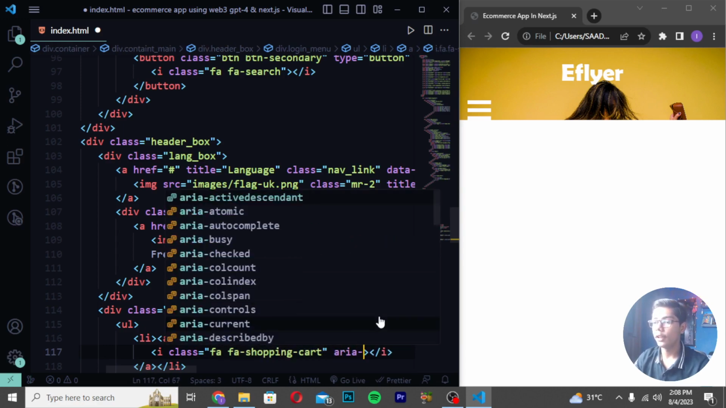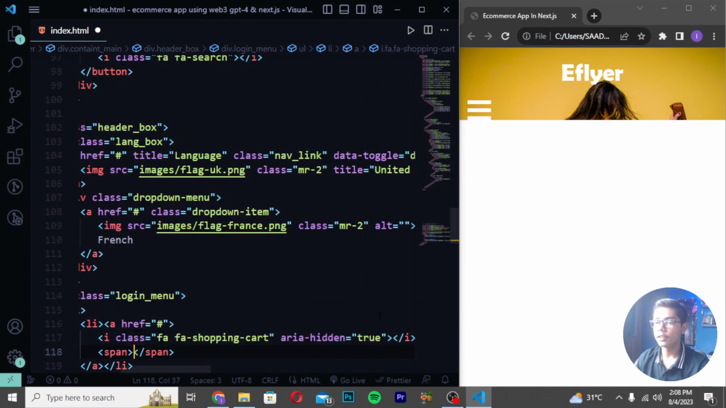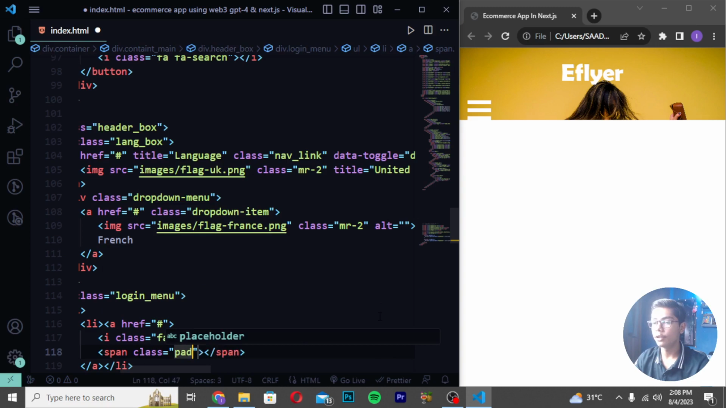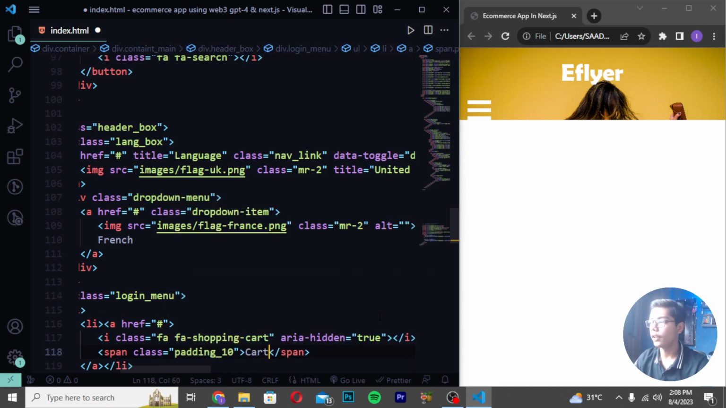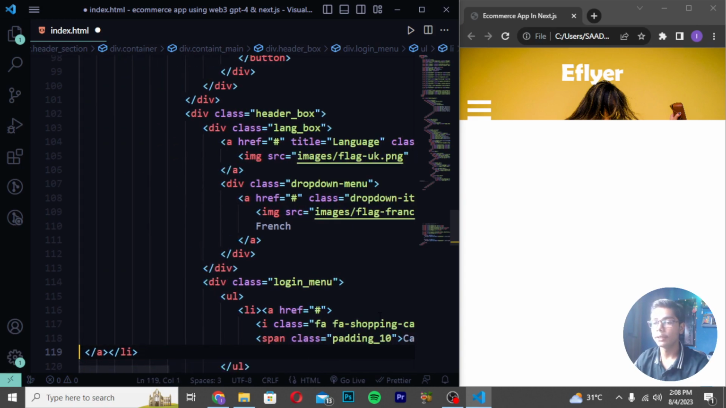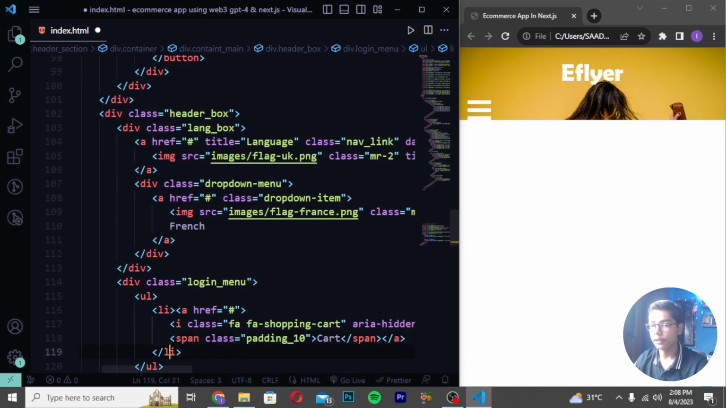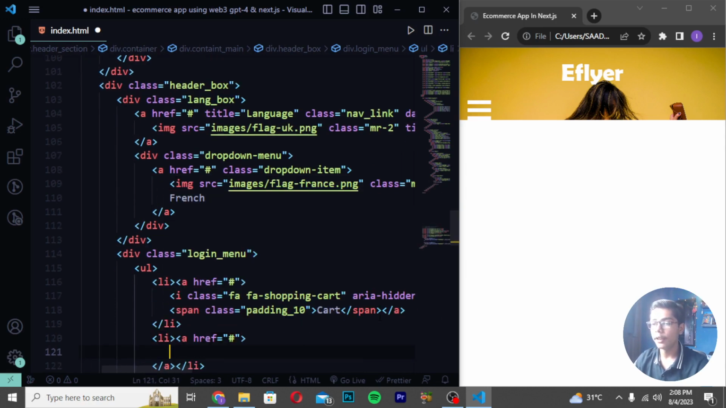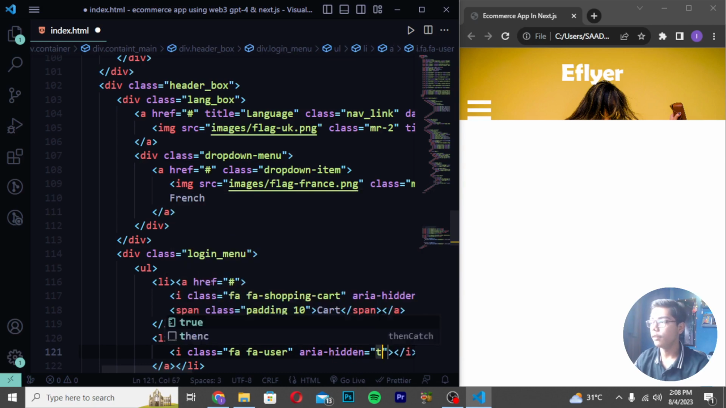Then you have to write here aria-hidden is equals to true. Then you have to now move down, create a span tag, create here class as well, which should be padding underscore 10. Write here cart, so I will be now writing here. Then this A tag which we have closed here, I will be closing it after the span tag. You can see here I close it and take this li down like this. Now like this, we have to create another tag, I tag, and then you have to now write here FA user. Then I will be now writing here aria-hidden is equals to true.